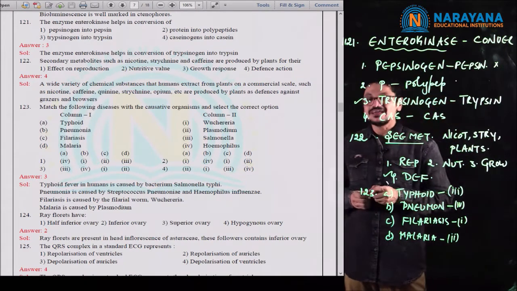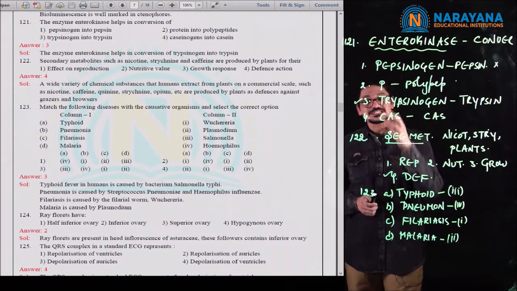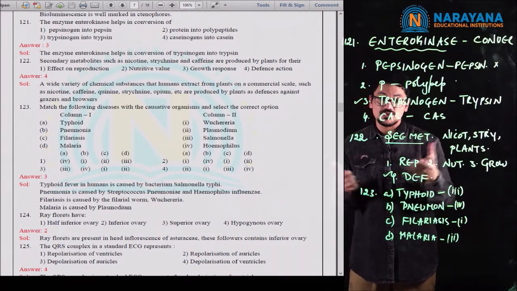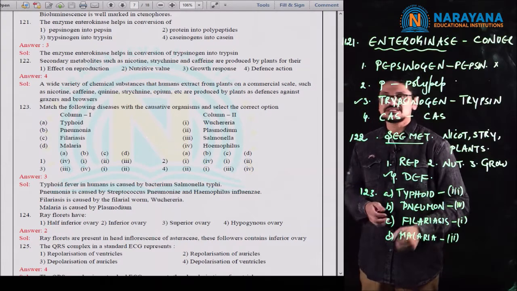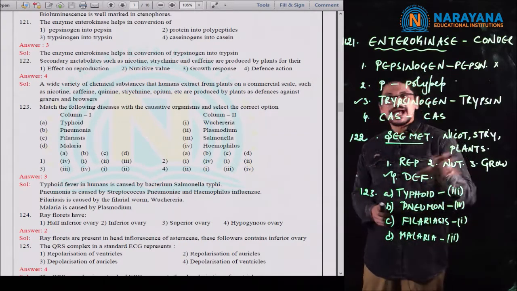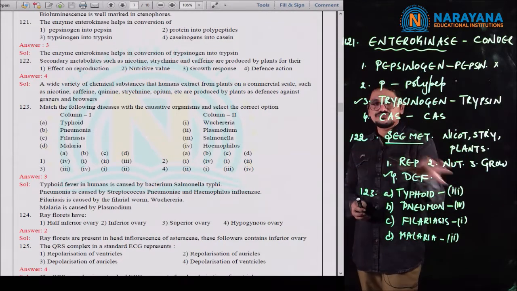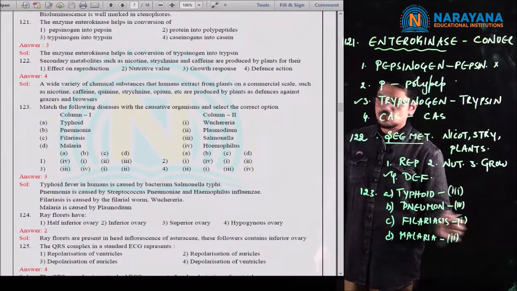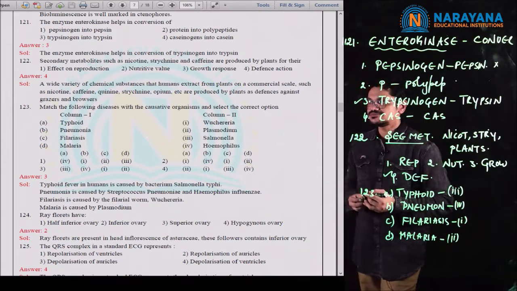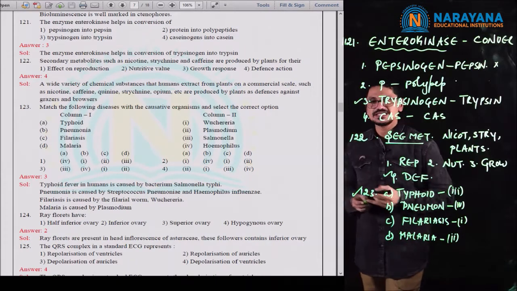Malaria is caused by Plasmodium vivax. Different species are there. Plasmodium falciparum is the most dangerous one, it is very dangerous. And these are all the diseases and the concerned parasites which cause the disease, mentioned in column 2. So if you correctly match, 123, 3, 4, 1, 2 was mentioned in the third option. So for 123, third option is the correct option.